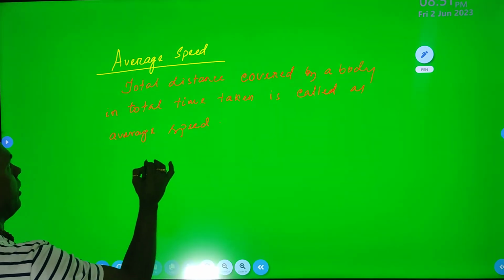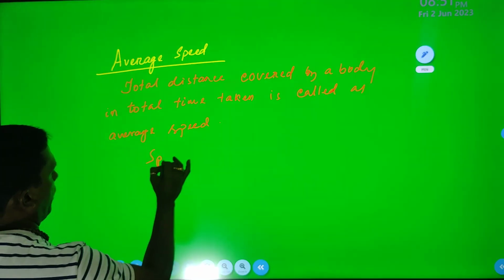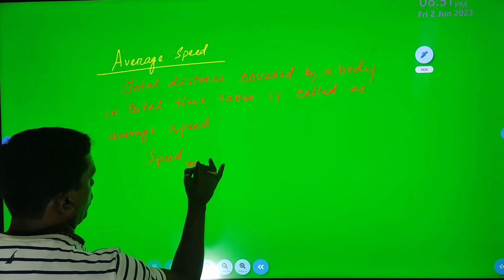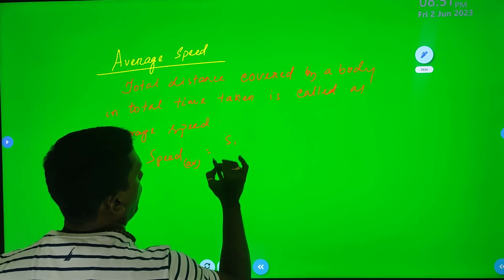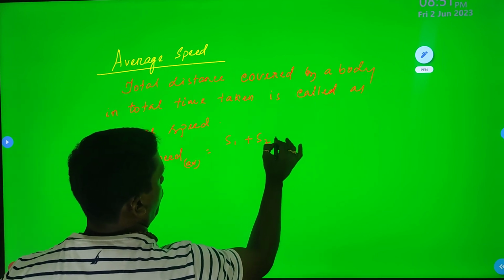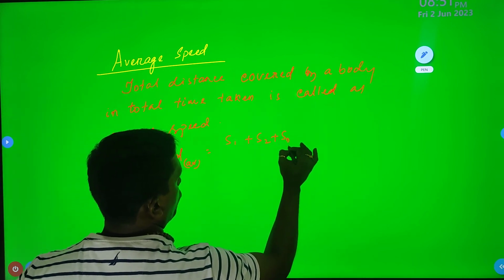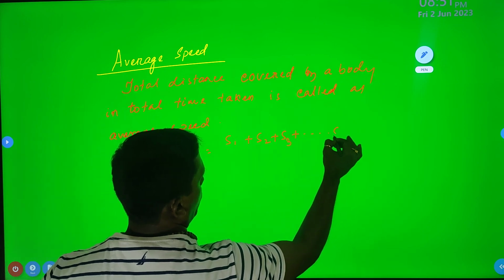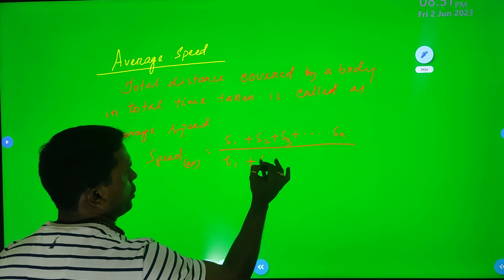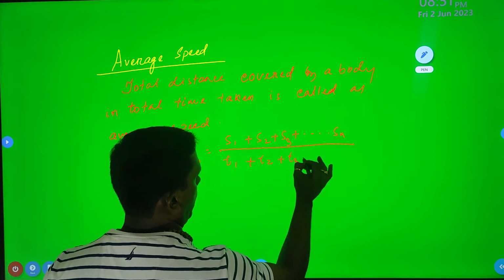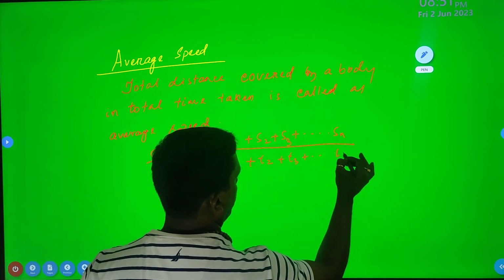Simply you can say average speed is equal to S1, the first distance, plus S2 plus S3 up to Sn, divided by the time T1 plus T2 plus T3 up to Tn.